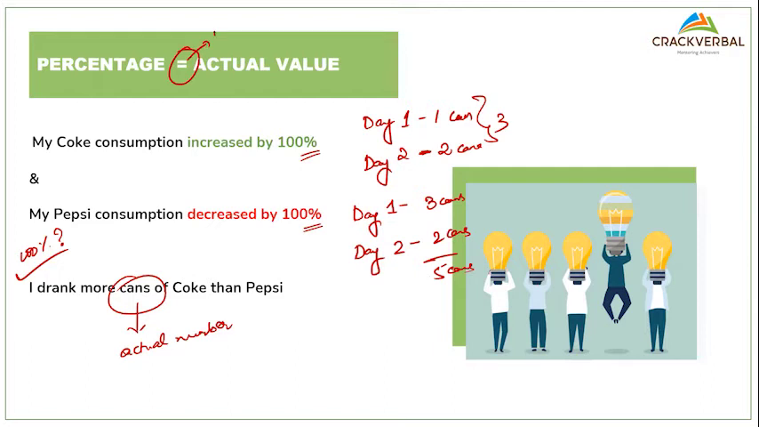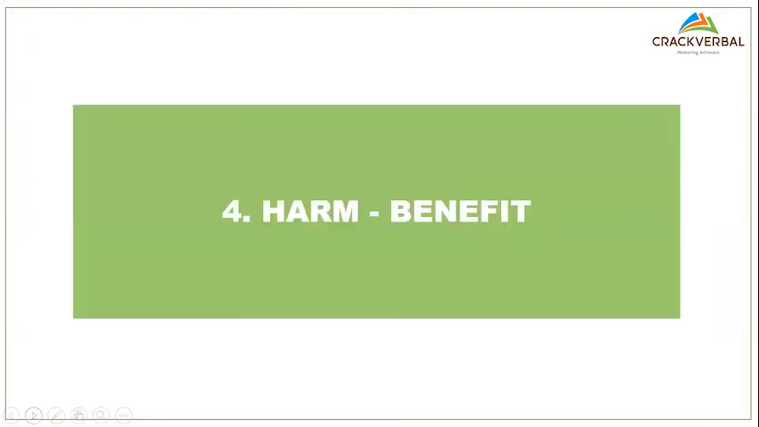Can I be 100% sure? Can I? Never. So remember, this is a very important flaw. I can never be. So with percentage and actual value, you cannot be 100% sure of the actual number. Clear with this? This is a very, very important trap that we have to pay attention to, and CR loves this. A lot of statistic-based questions work on this.